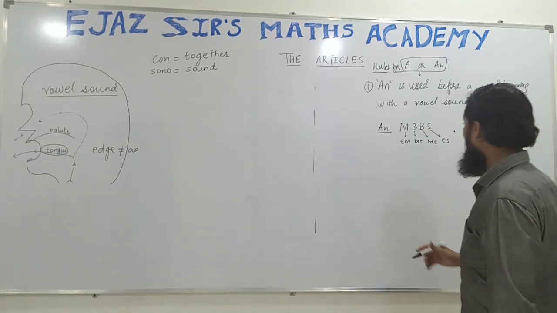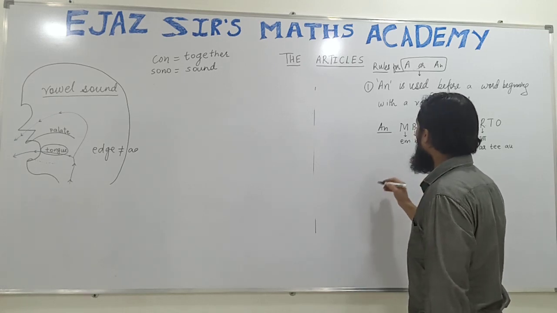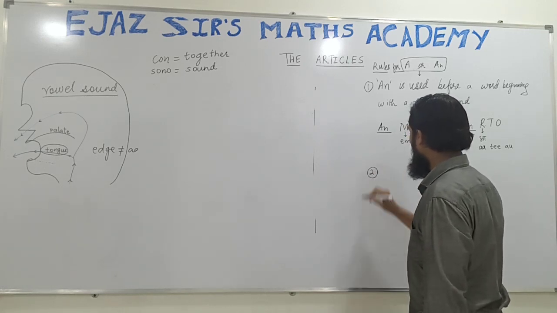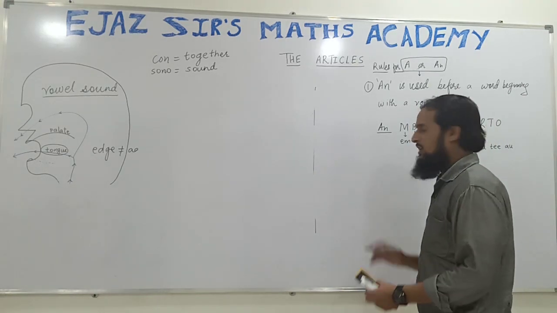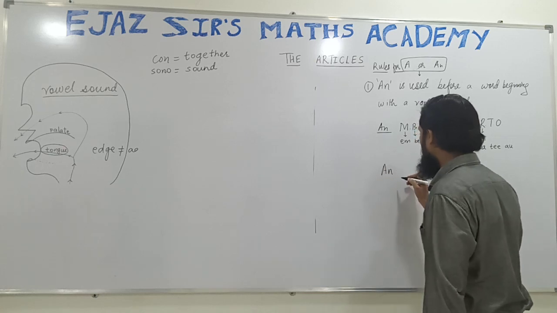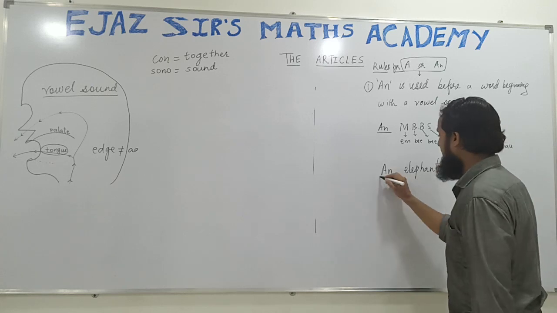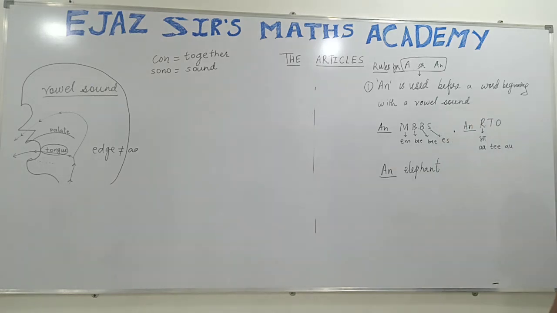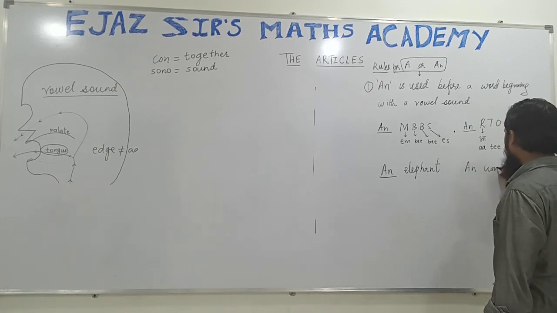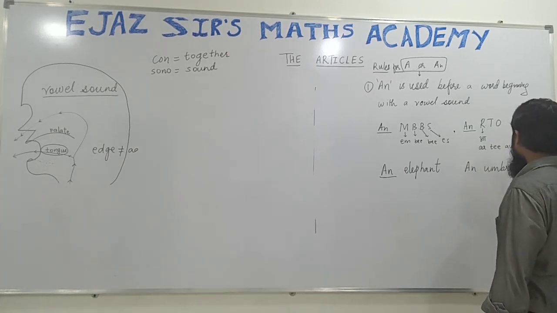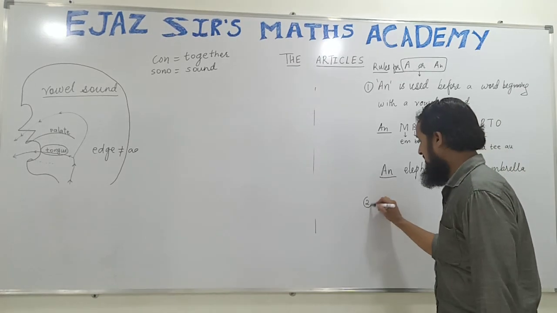Alright, so another example that we should see is number 2. Let's proceed. And these general examples are already well known to you. These are famous examples, an elephant, which you might have studied in kindergarten or in your first or second standard. An elephant, an umbrella, etc.